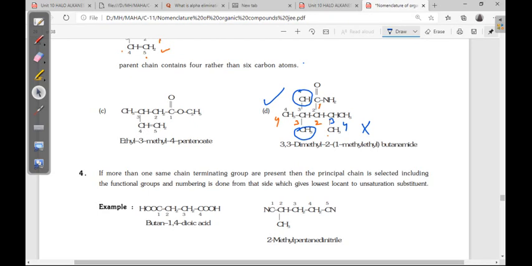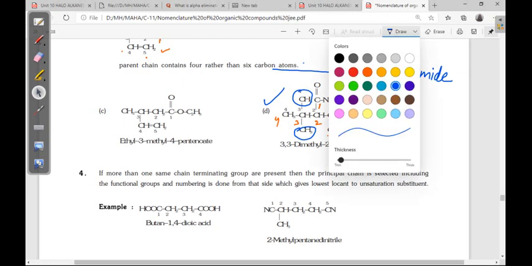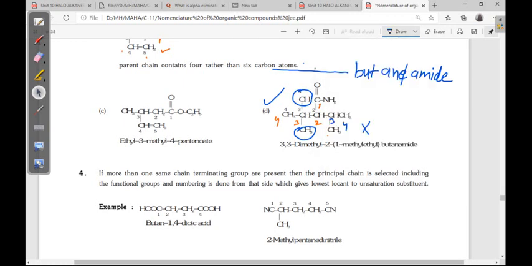Now after selecting the long chain, total 4 carbons, with amide and single bond, first of all butane, amide, butanamide. So just you cut the E. Here substituents. What is the position? On the third position, two methyl groups are there. Here on the second position, ethyl is there. This is the one substituent, this total is one substituent.